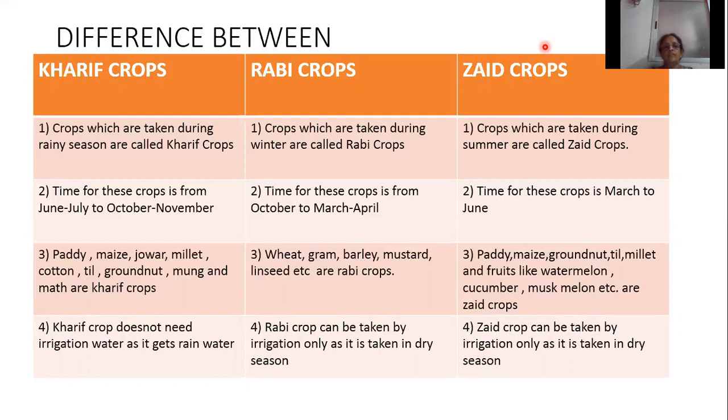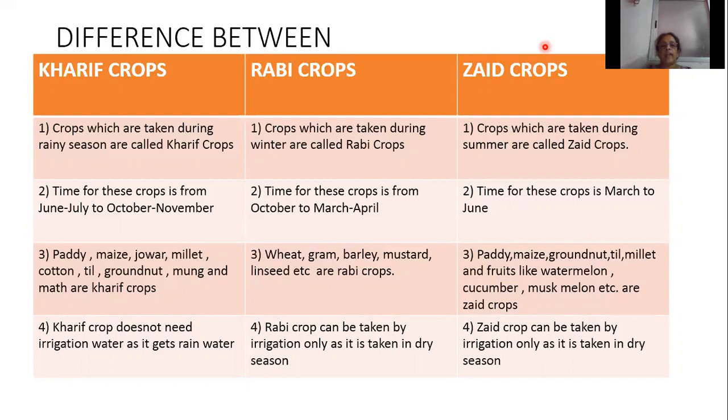Then the fourth difference is that kharif crop does not need irrigation water as it gets rainwater. In the monsoon season, India receives rainwater. So that is why kharif crop does not need irrigation water. But the winter season is a dry season, so rabi crop requires irrigation water. In the summer season also, rainfall is not at all there, so zaid crop needs irrigation water.